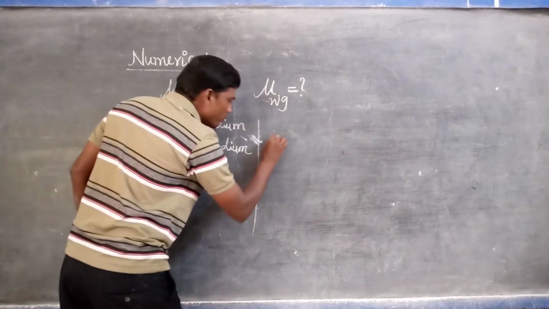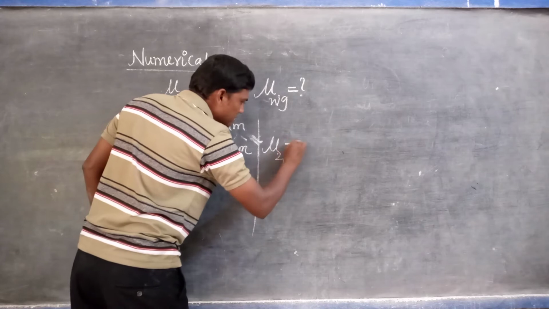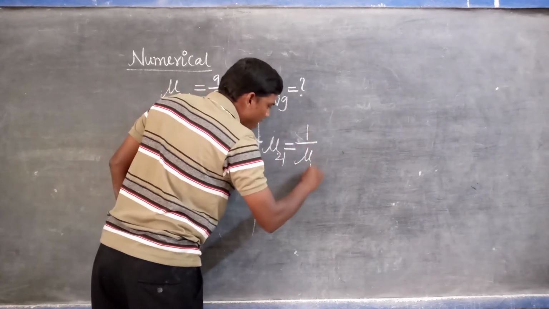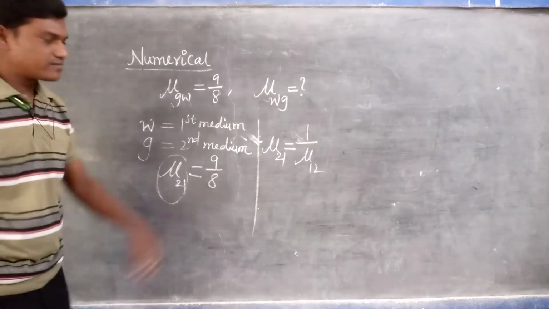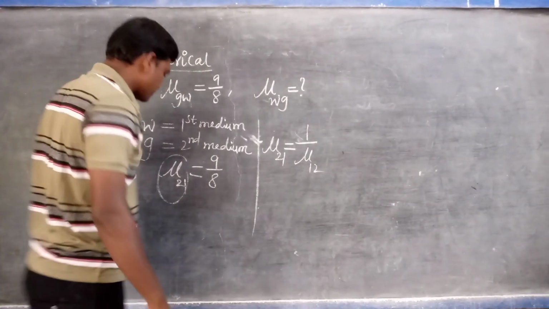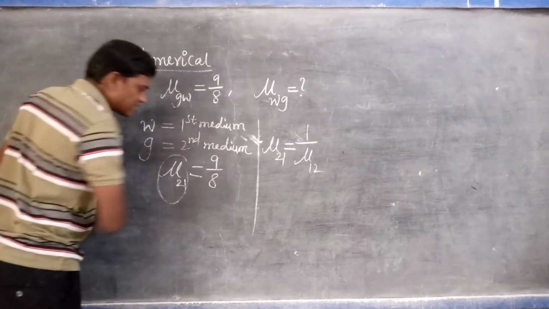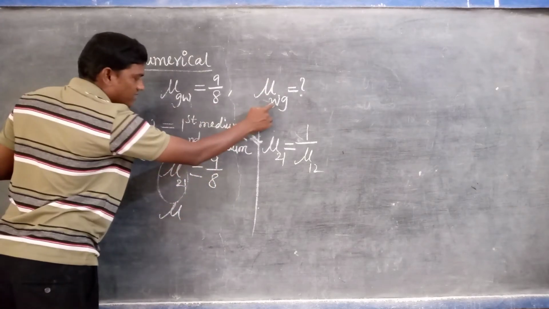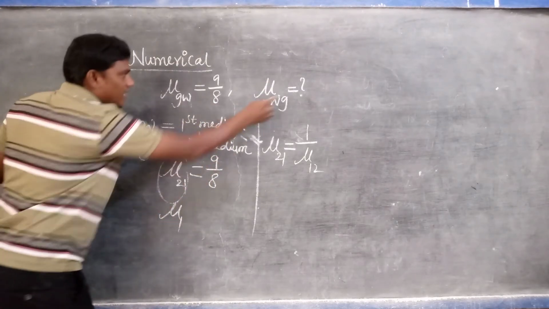And we already know the formula: mu of 2 1 is equals to 1 upon mu of 1 2. I will prove that. In the same way, water is the first medium and glass is the second.